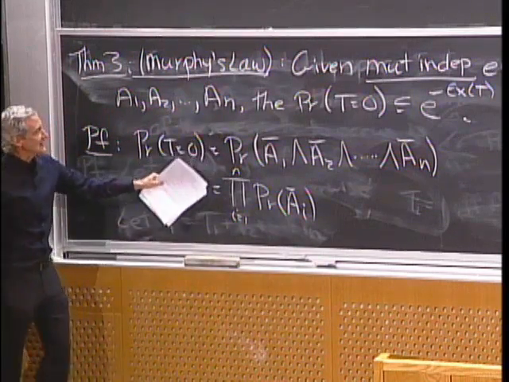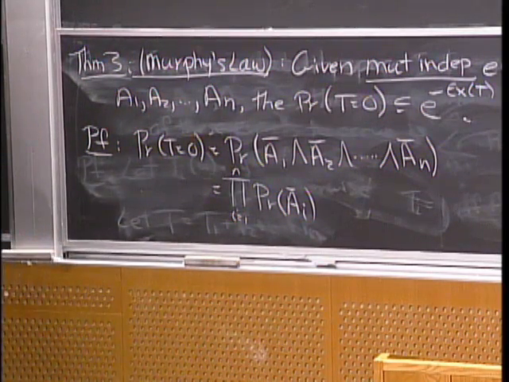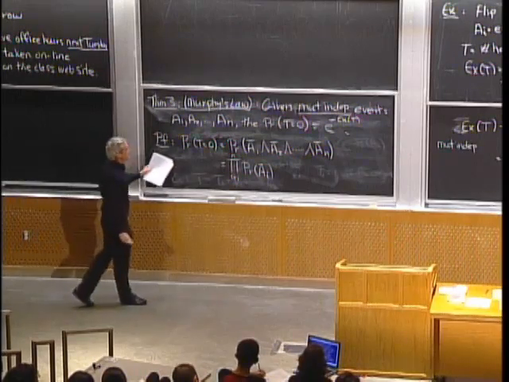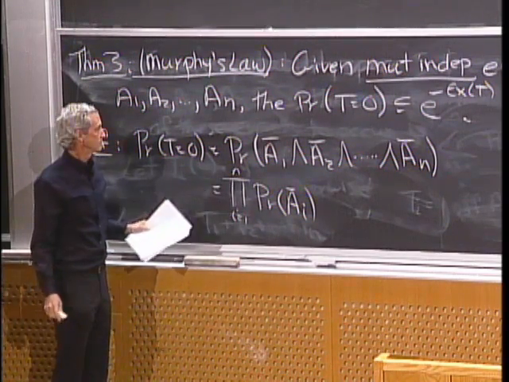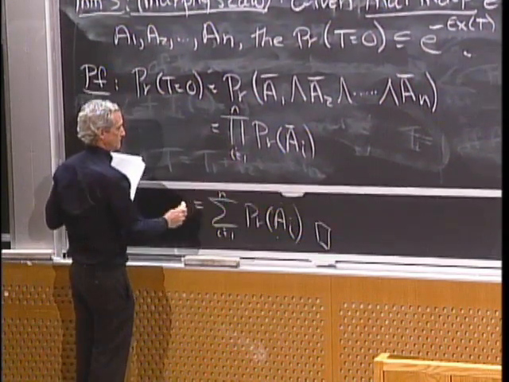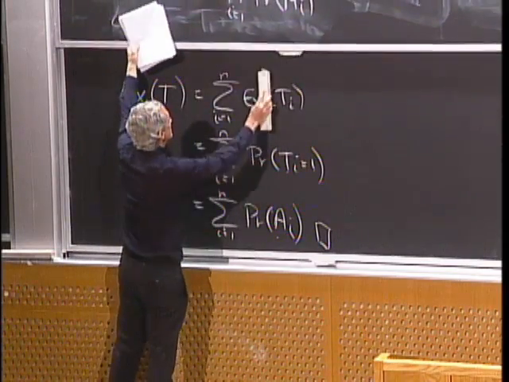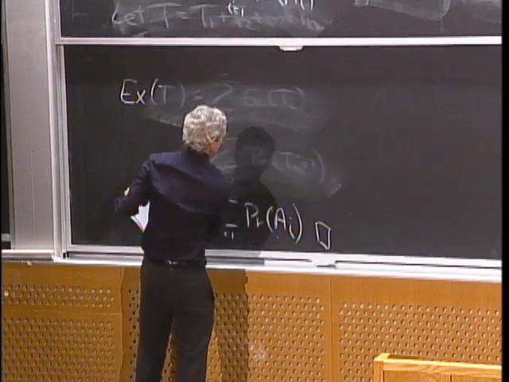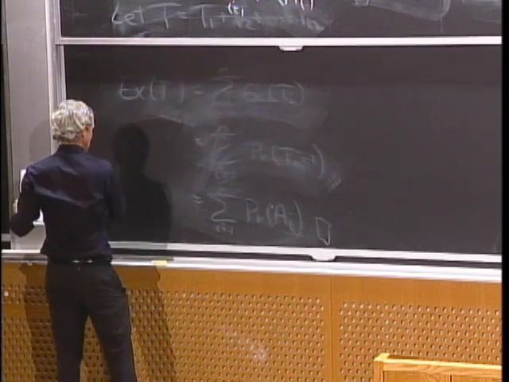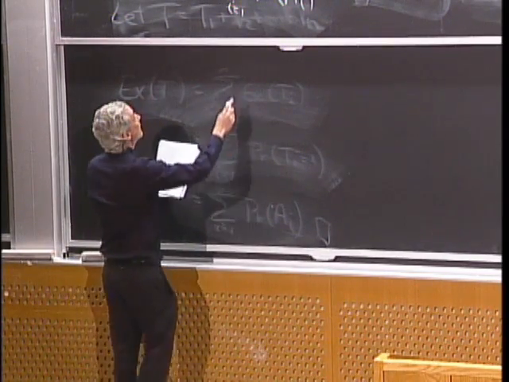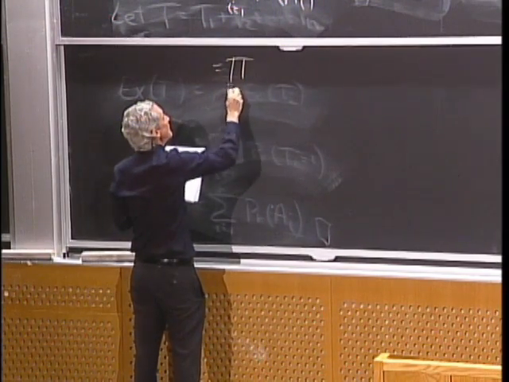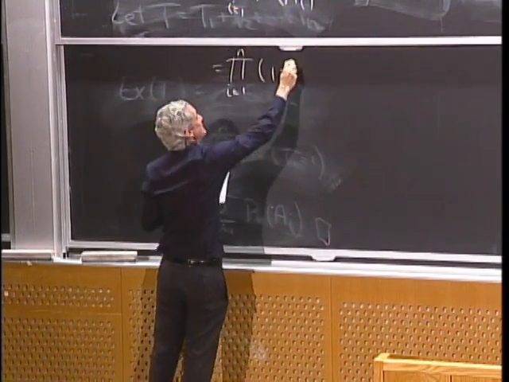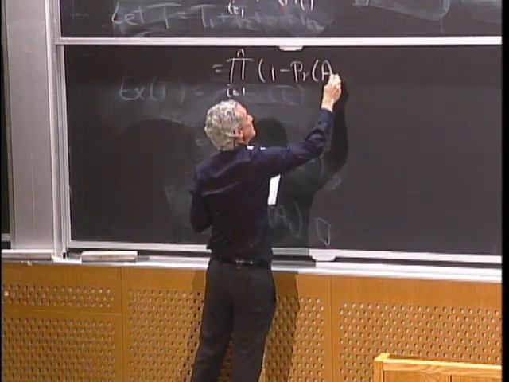Now, why can I make that step? Yeah, independence. This is the product rule for independent events. Now, the probability that Ai does not occur is simply 1 minus the probability it does occur.